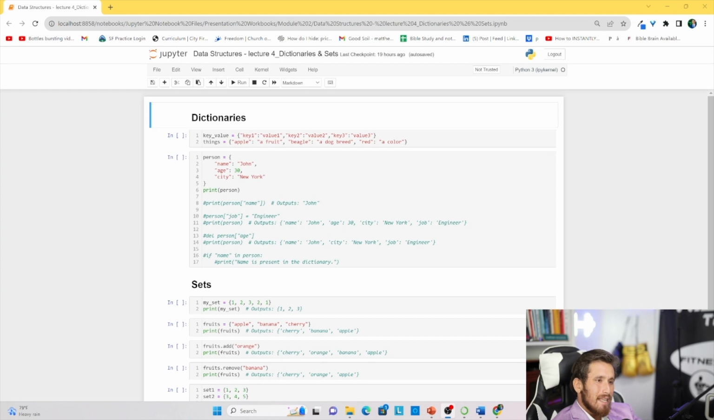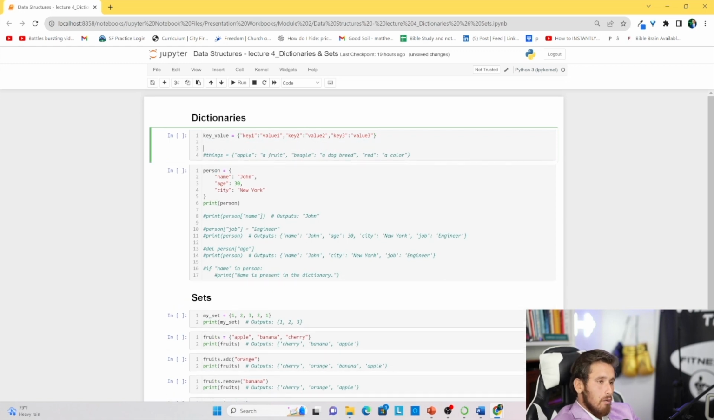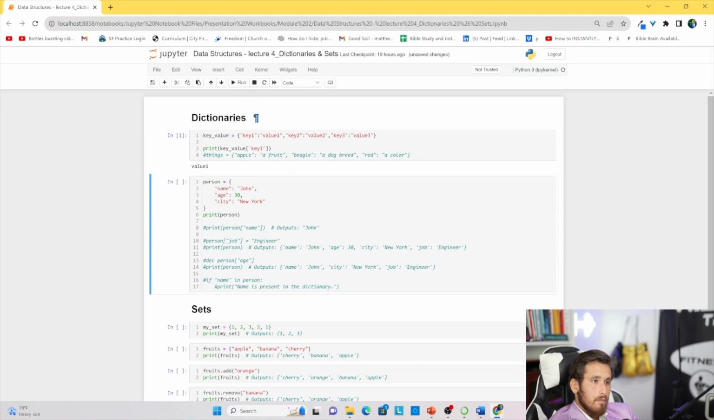In this case, it's the key value dictionary that we had earlier in the PowerPoint presentation, and then we have the things dictionary. I'm going to comment this dictionary out and look around at the dictionary. We can do print so we can see what we're actually printing. Let's do key value, which is the name of our specific dictionary, and then in brackets, key 1. Let's print this. We get value number 1. Pretty simple, pretty easy.